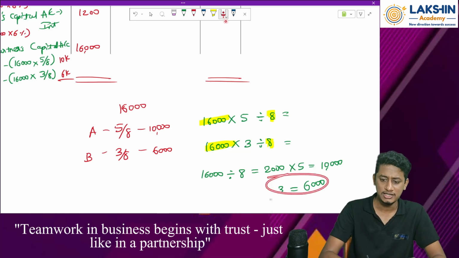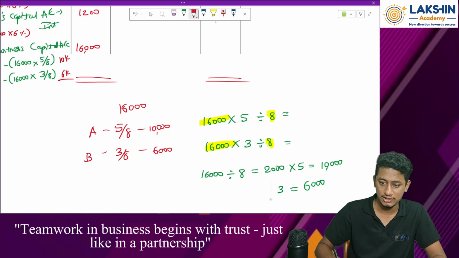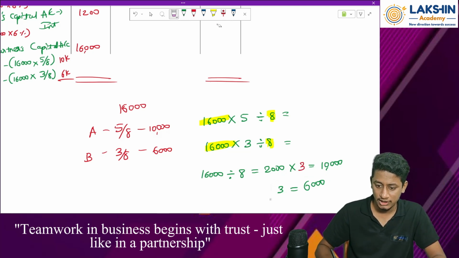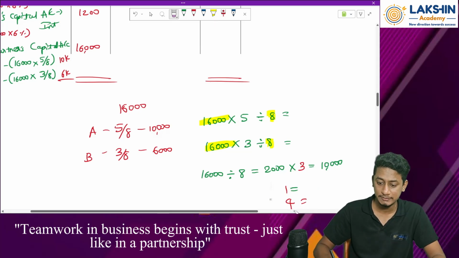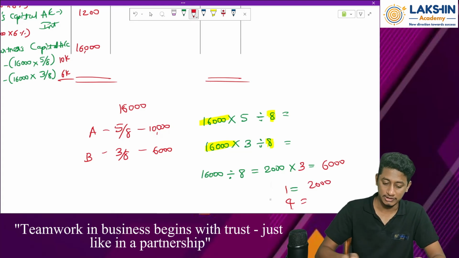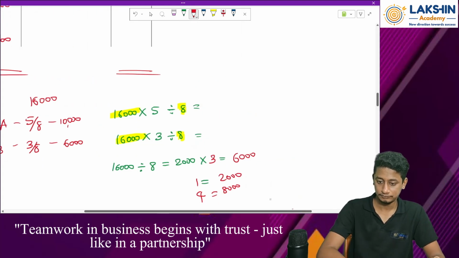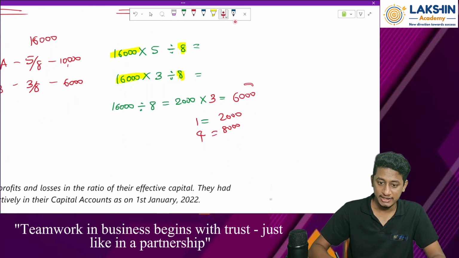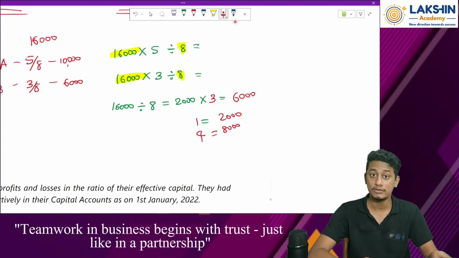But if there are more partners, then what to do? Let us say the ratio was 3, 2, 3. Or else let's change this to 1 and this to 4. Okay, there are not these many ratios. What to do? Again, 16,000 divided by 8 equals to, press into 3 equals, I get 6,000 over here. 1 equals, I get 2,000 over here. 4 equals, I get 8,000 over here. Yes. So now if you just add all these 3, you will get the value as 16,000. Just check if you want to check. Clear? This is how we solve the questions clearly.